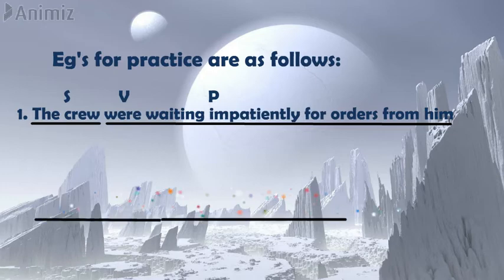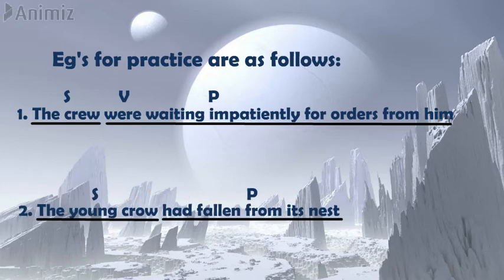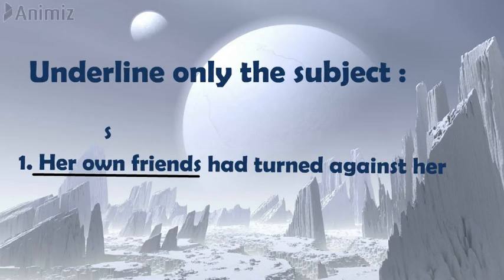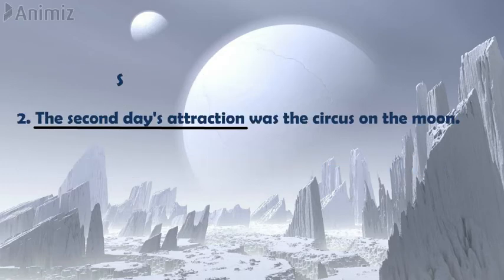The next example is "the young crow had fallen from its nest." Here "the young crow" is the subject and "had fallen from its nest" is the predicate. There is some exercise where you have to underline the subject in the following sentences. First example, "her own friends had turned against her." Here "her own friends" is the subject. In the second example, "the second day's attraction was the circus on the moon." Here "the second day's attraction" is the subject.